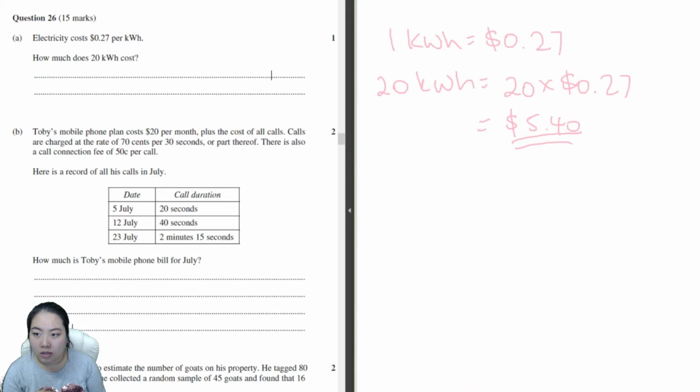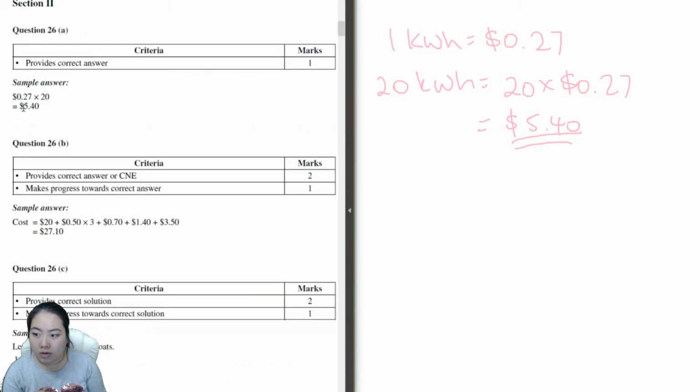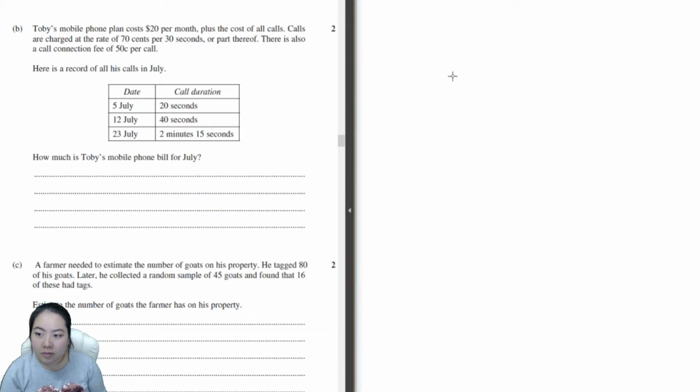Let's check the marking sheet. $5.40. B. Toby's mobile phone plan costs $20 per month, plus the cost of all calls. Calls are charged at the rate of 70 cents per 30 seconds or part thereof. There is also a call connection fee of 50 cents per call.